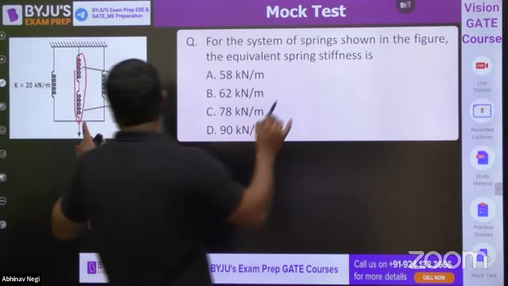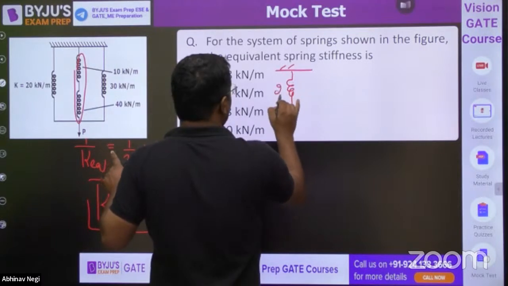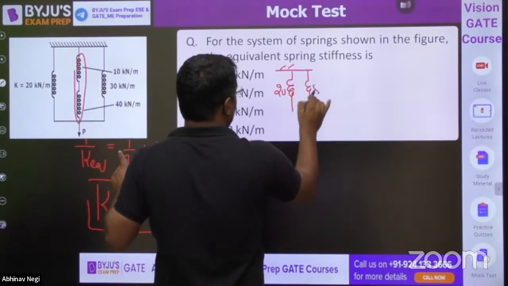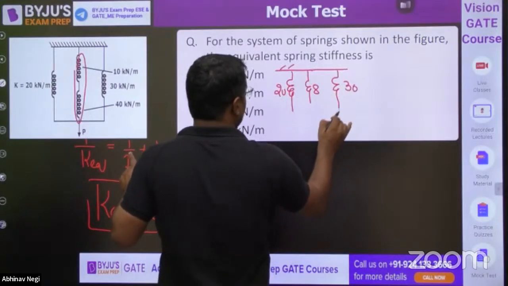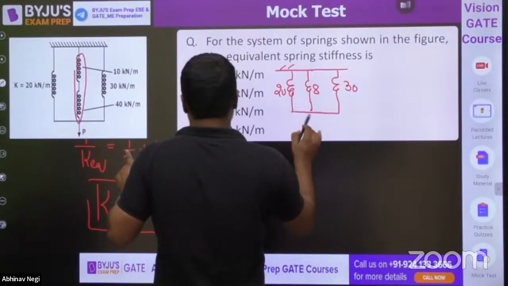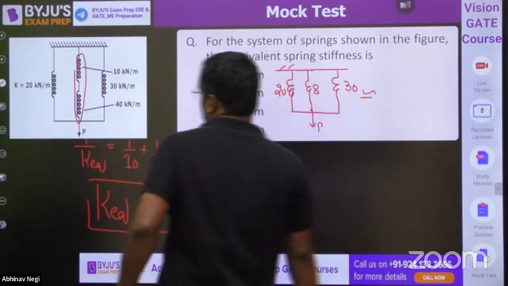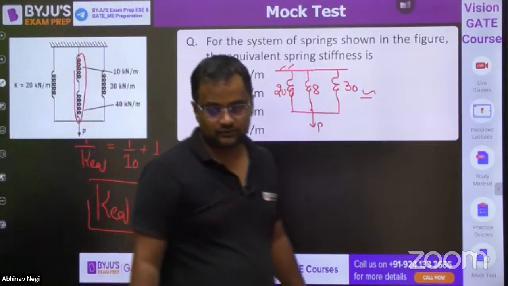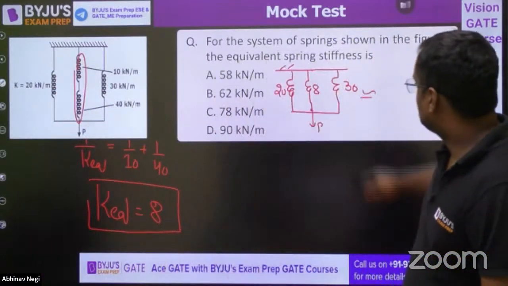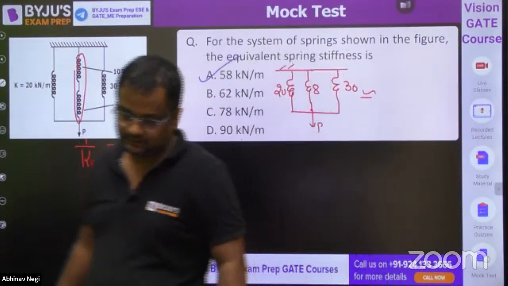So this I can take as 20, 8, and 30. Now these three are parallel. So 20 plus 30, 58. So this is 58. Have you understood?